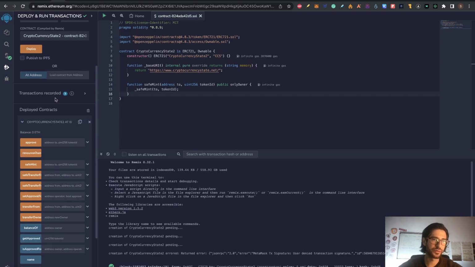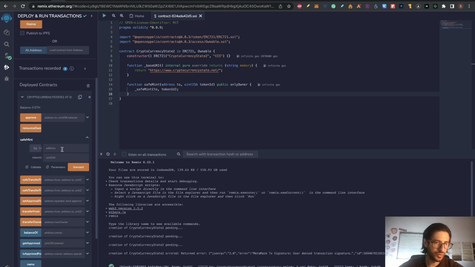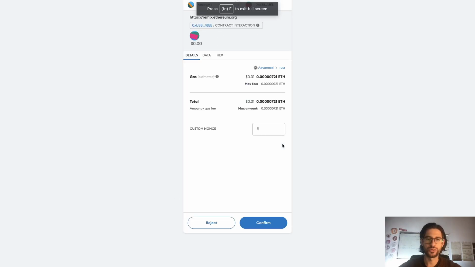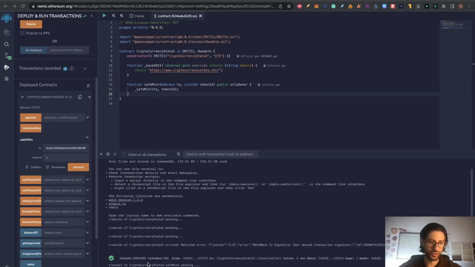Once you see that, where it says safe mint, you can open that, and into address we are going to put your address, the same that you are using for everything here, and the number of NFTs to transact. I will only put 1 and click this button, transact. Again, it's going to interact with your MetaMask, so confirm everything, and down here you are seeing that the transact to cryptocurrency state 2 that safe mint is pending, so it's running right now.